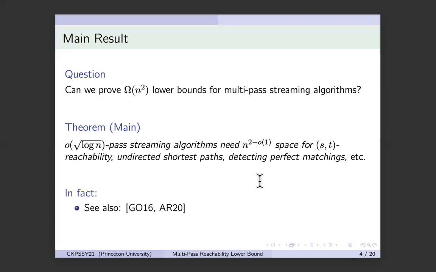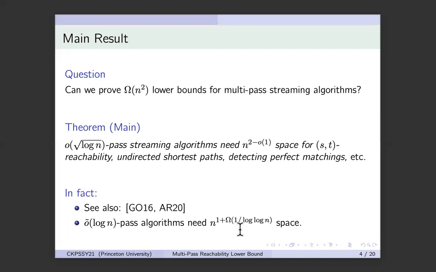Okay, so that is that. We also have a different construction using the same techniques that allows us to get lower bounds for even more passes. We can push it all the way up to log n over log log n passes, but the space lower bound is weaker. The space lower bound is now only slightly superlinear. It's n to the 1 plus 1 over log log n. So this is our main result.